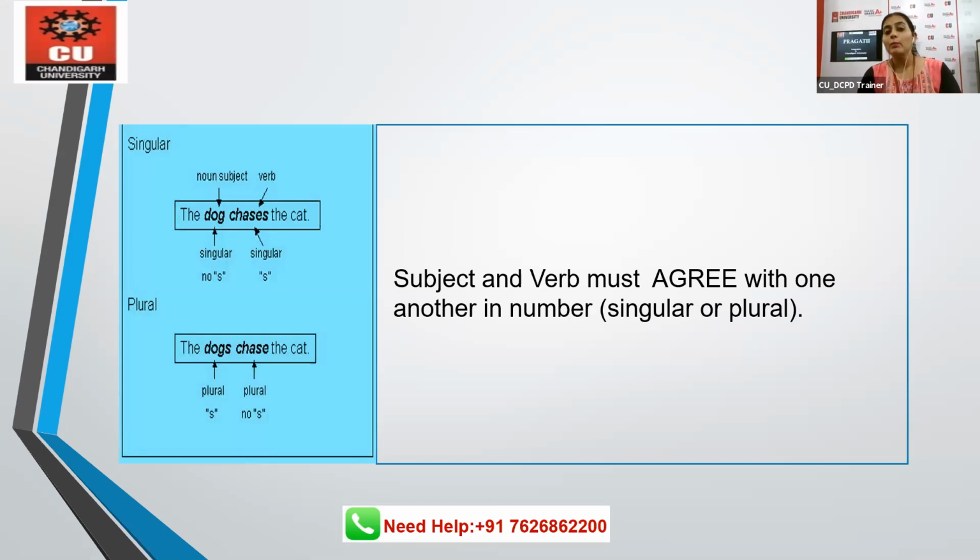It is very important. Why? Most of the students falter in the questions of subject verb agreement in the exam. So please go through the details properly. I'll be sharing certain questions with you. Please write down the answer in the chat box, and I'll share the answers as well. All right. So before that, let's go ahead for a tour of Chandigarh University.